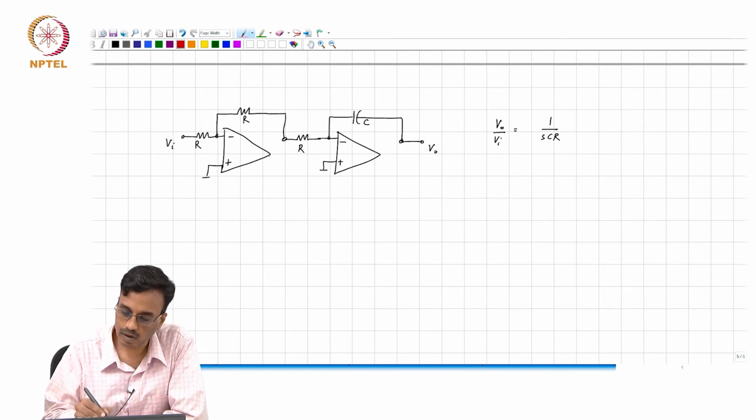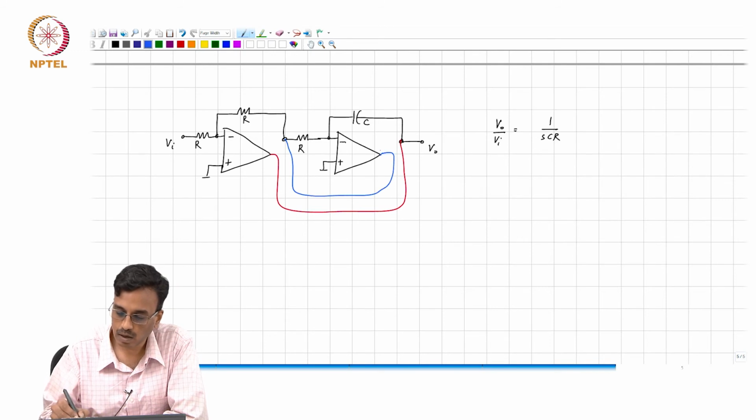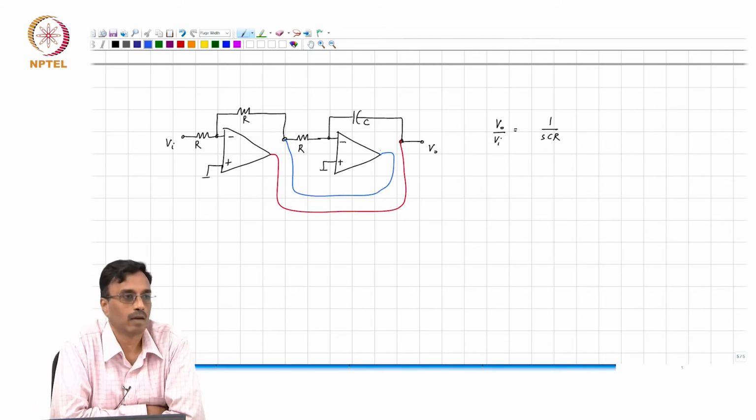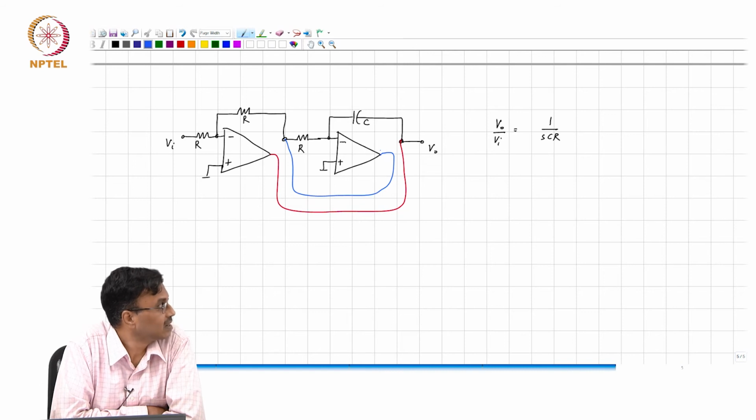So this must connect to here and this must connect here, all right. If you do this, the transfer function does not change, correct. Okay.